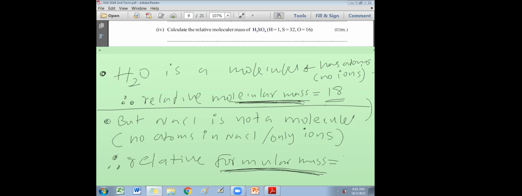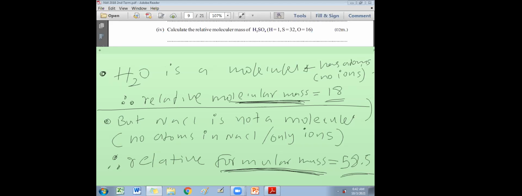Sodium chloride, you get 58.5. Since it is relative, no units. Relative means no units. Right? So if someone is asking what is the relative molecular mass of sodium chloride, that question is wrong. If someone asks what is the relative molecular mass of calcium carbonate, that is wrong. Why? Calcium carbonate is not a molecule. It is an ionic lattice. Any ionic compound is an ionic lattice. These are the areas where the teachers as well as students make mistakes even in the exam, even when making the questions.